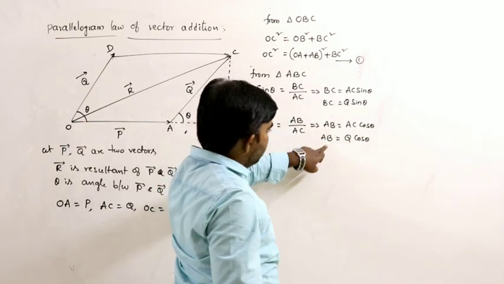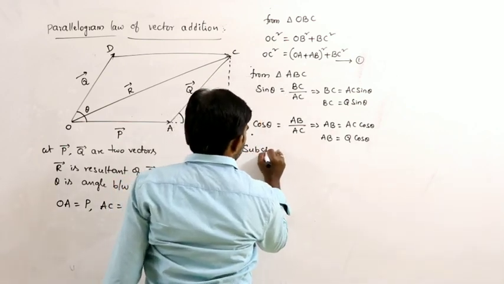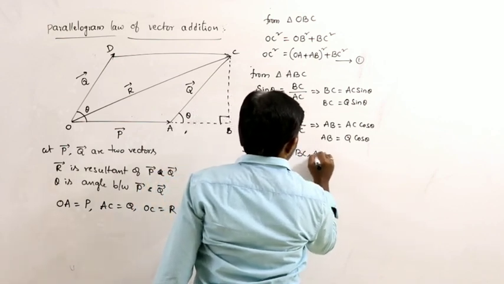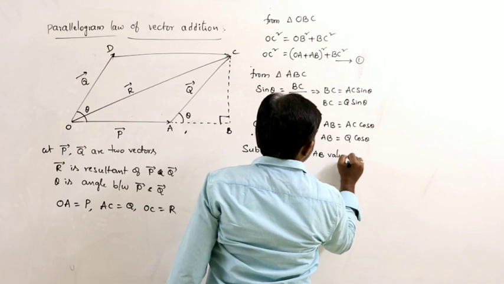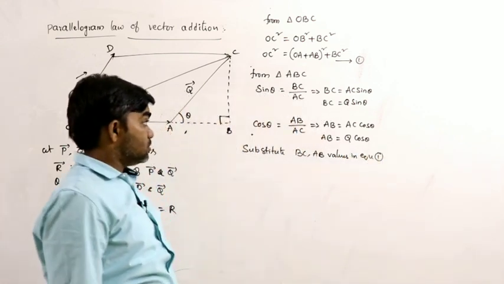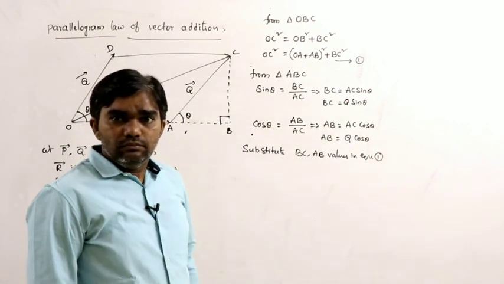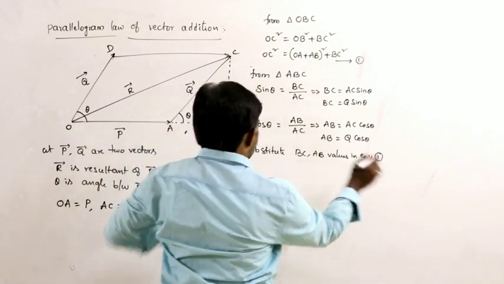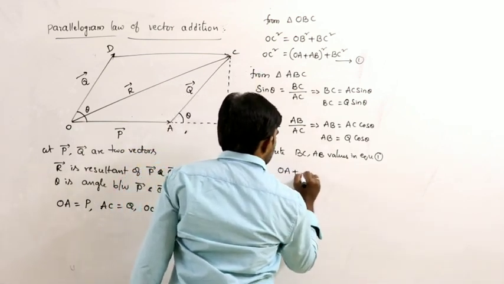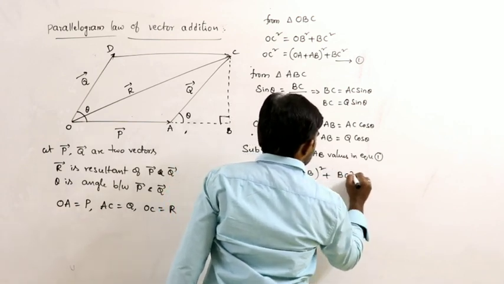So substitute these BC and AB values in equation 1. Equation 1 is OC square is equal to (OA plus AB) whole square plus BC square.